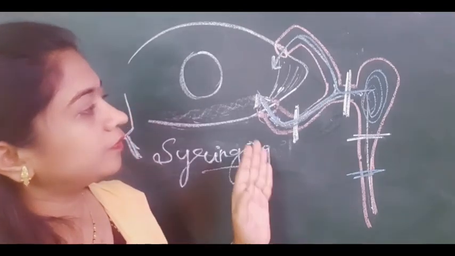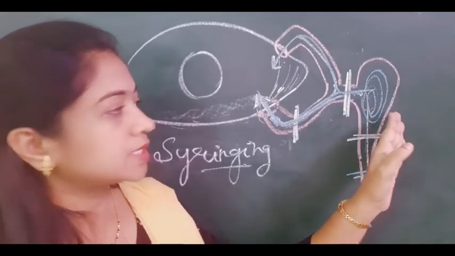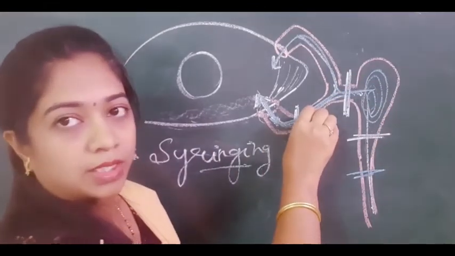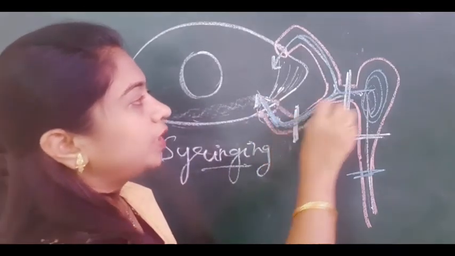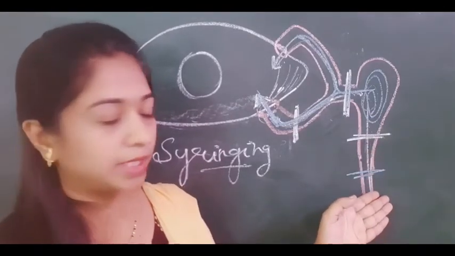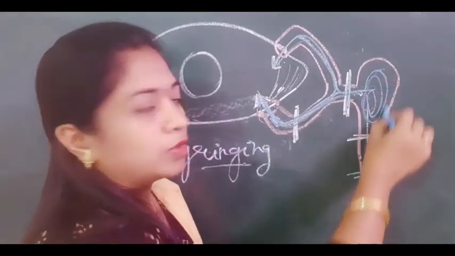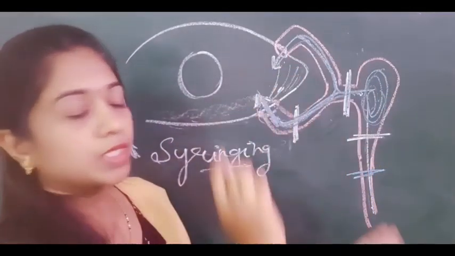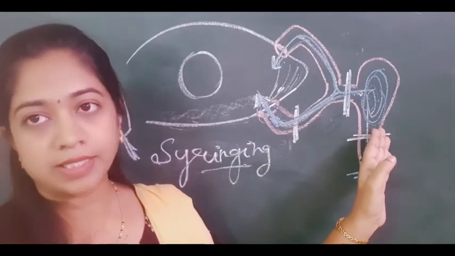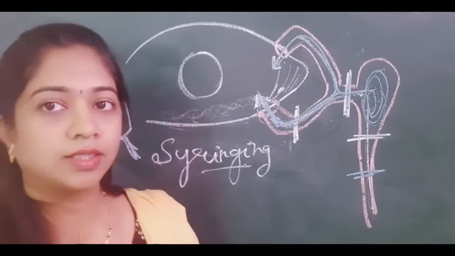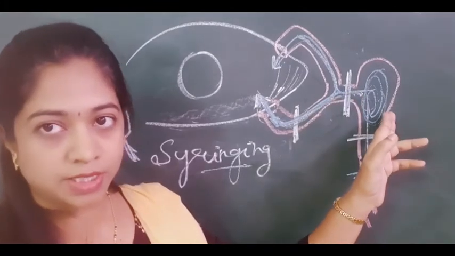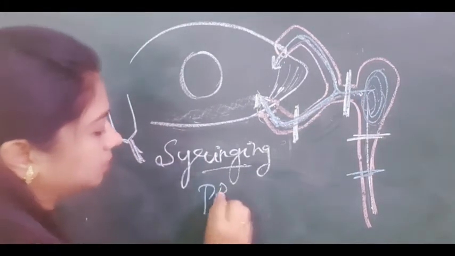So how to differentiate between common canalicular obstruction and sac obstruction? See the space here. The common canaliculus is quite near to the punctum, so whenever you inject the fluid it immediately regurgitates from the upper and the lower punctum. If the obstruction is at the sac or the nasolacrimal duct area, it will take some time for the sac to get filled, and then it will come out. So the time period for regurgitation is a little delayed when there is sac or NLD obstruction. And there is one more important test to differentiate canalicular obstruction from sac obstruction, that is the probe test.